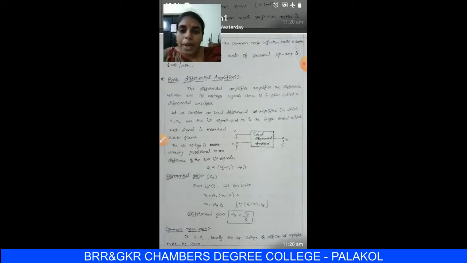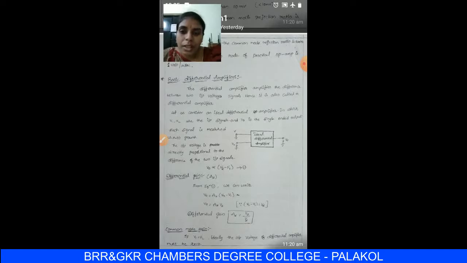The ideal op amp has characteristics like infinite open loop gain, infinite input impedance, zero output impedance, zero offset voltage, infinite bandwidth, infinite common mode rejection ratio, and so on. Next, in practical op amp characteristics, there are finite values for every characteristic. These were already discussed in previous classes. And our next topic is the basic differential amplifier, which we also discussed in the previous class.